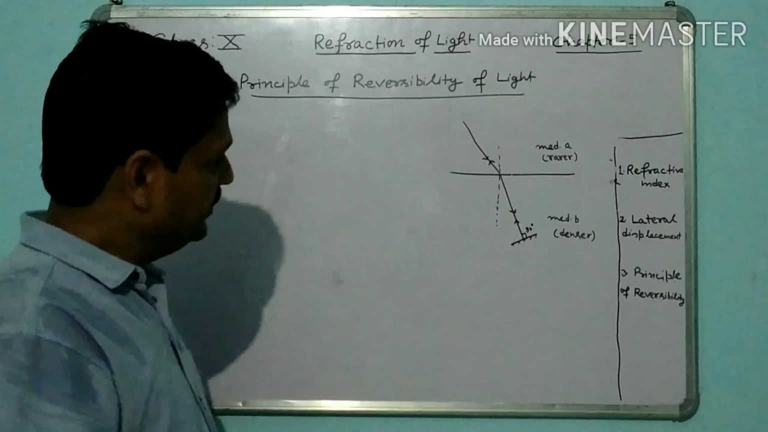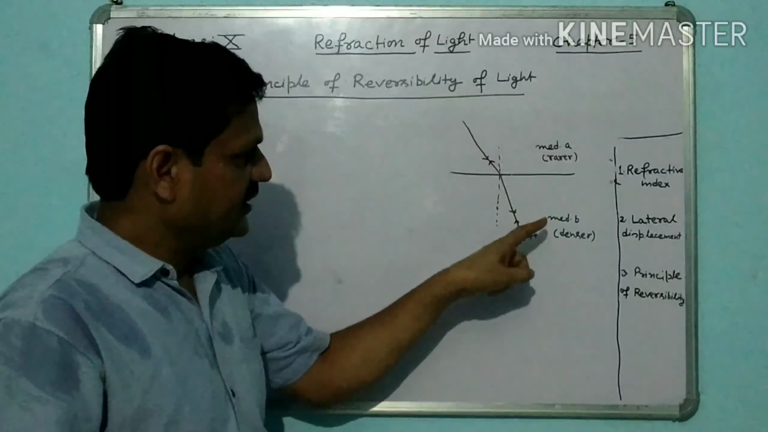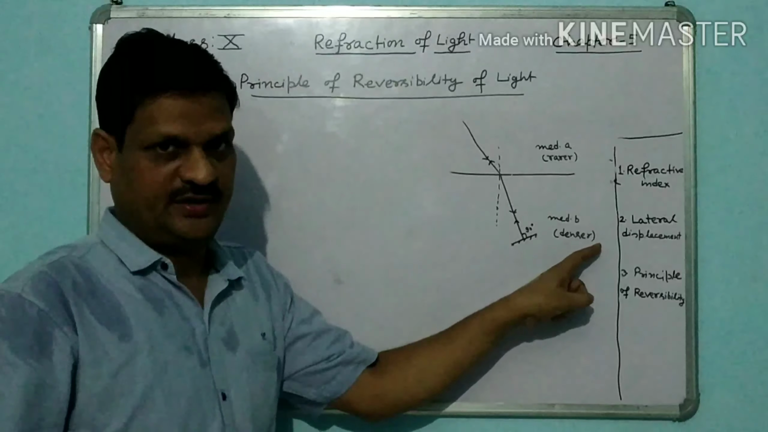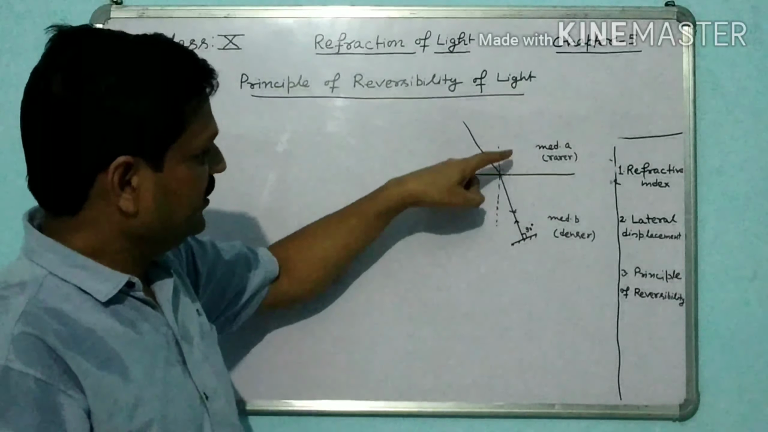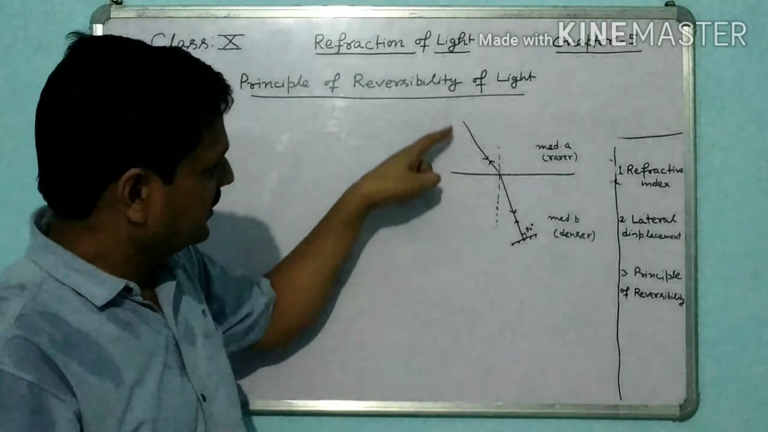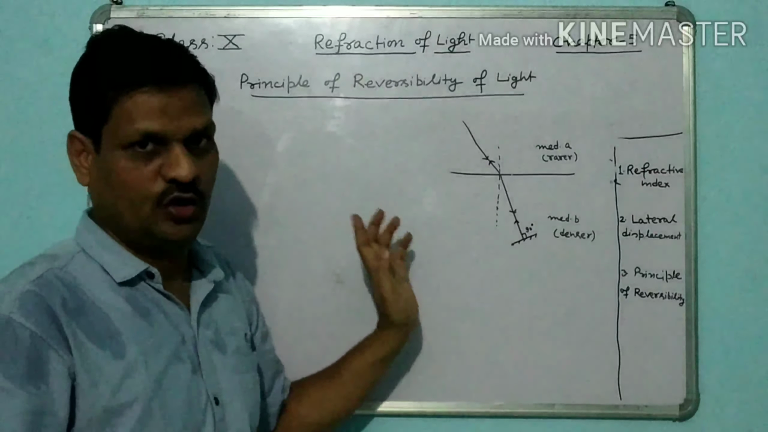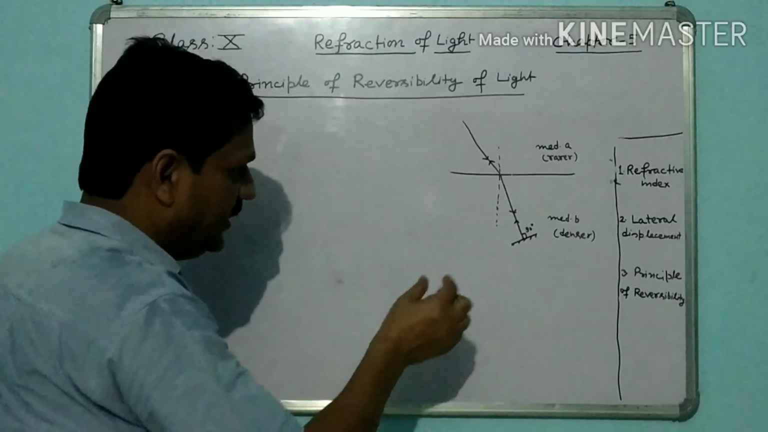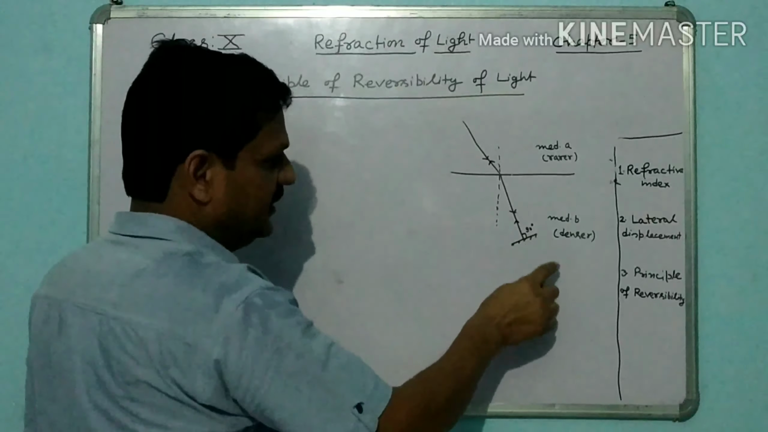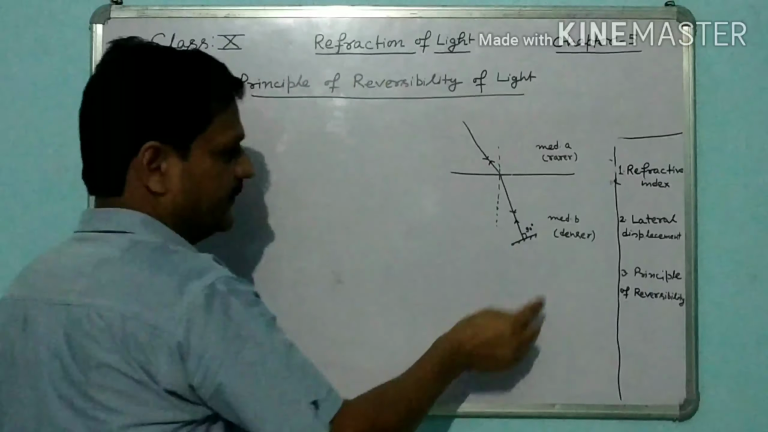What is the meaning of this? Suppose that this is one medium A, rarer medium, this is medium B, denser medium. When the ray is traveling from A to B, rarer to denser, this is the incident ray, and this is the refracted ray towards the normal. It will follow the same path while traveling from medium B to medium A.